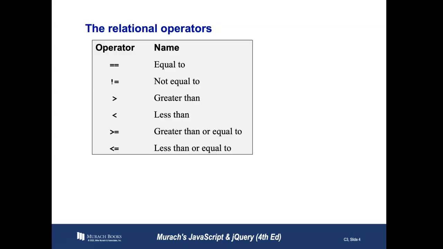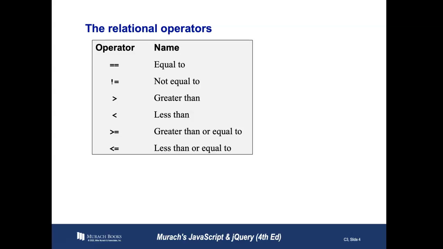So here are our relational operators. We've got the standard double equals, which means is equal to. Now, I always think of the number of equal signs here. Equal to with two equals will compare two different things, or two of the same things, but it compares by equality, not by type. So if I had a string of 1 and the number 1, the string in quotes and the numeral 1, and I tested that, they would be equal to each other.